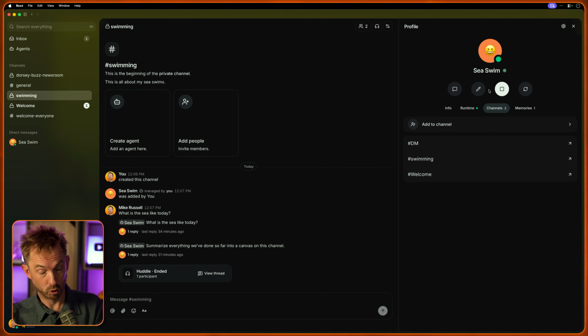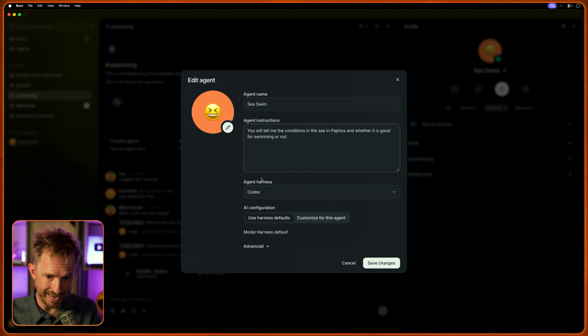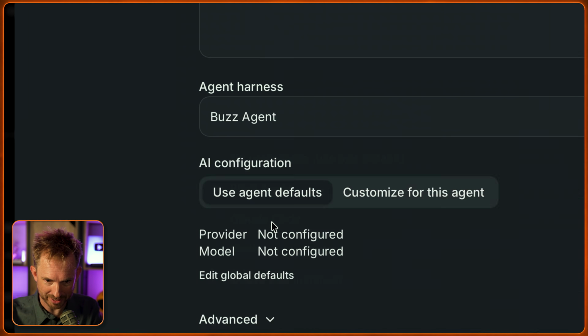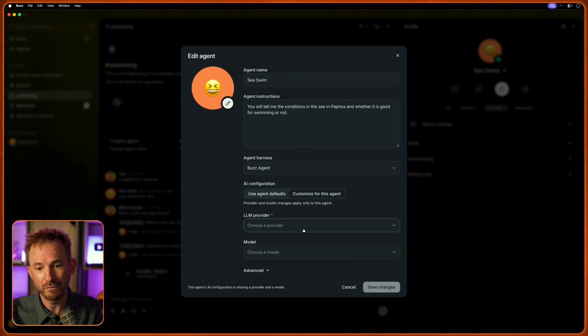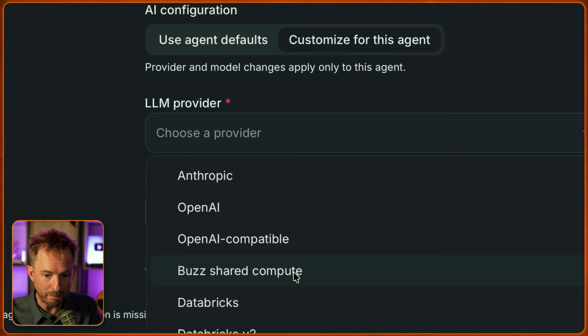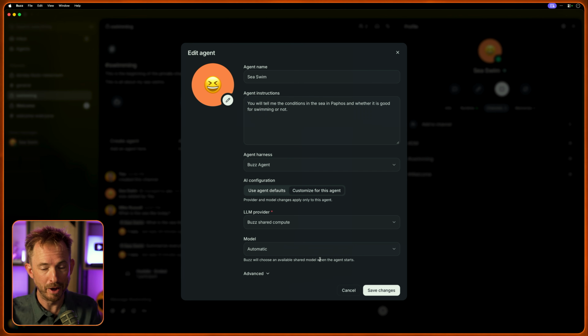So what should you actually use? Well, Cloud is obviously going to be faster, but if I go ahead and edit my agent and change the harness to Buzz Agent instead of Claude Code or Codex, we'll select this and customize, and for the LLM provider, we'll select Buzz Shared Compute. Now, at the moment, it's just me, because I'm the only one in this community right now. The model is automatic, and what is really big about setting your model as automatic is if more people contribute compute, bigger models are rolled out to you automatically. Think about that for a second. Local AI, peer-to-peer, that scales with membership.